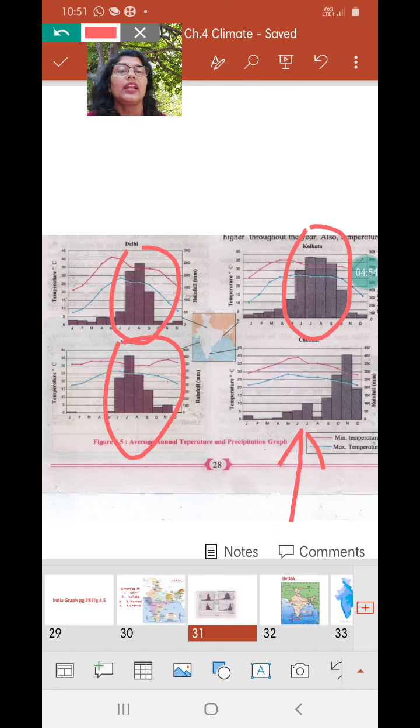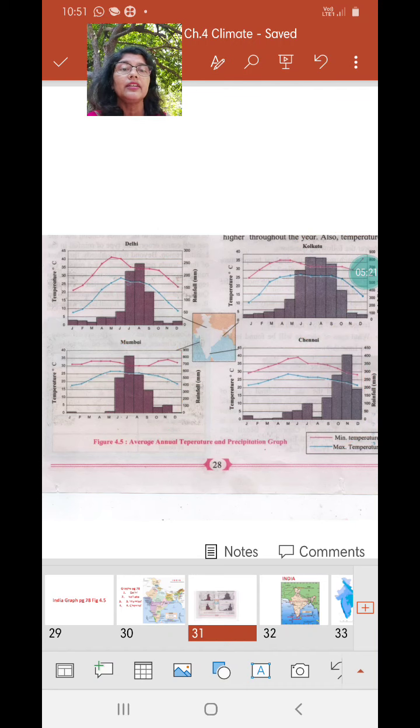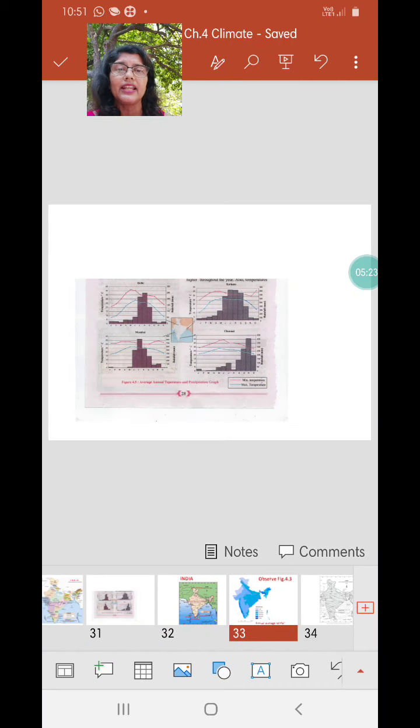But in Chennai, you find rainfall here in October, November, December. That means winter rainfall. So what is the difference here among the rainfall months? The main difference is Chennai receives winter rainfall. Now they have asked you why. You have not yet studied the climate of India, so you may not be able to understand why Chennai receives rainfall during winter. For that, I'll just try and explain to you a little bit.